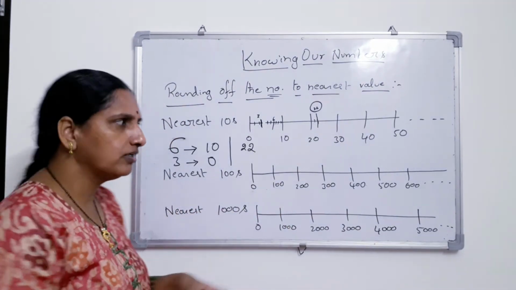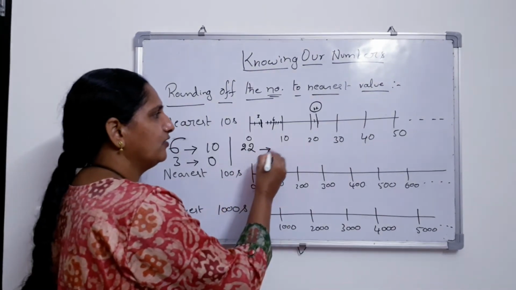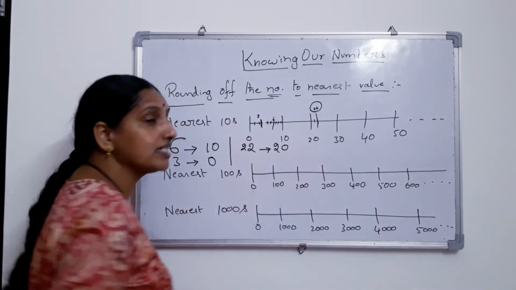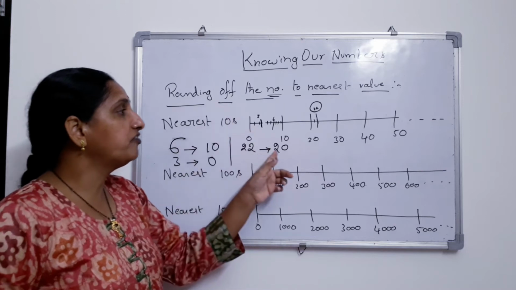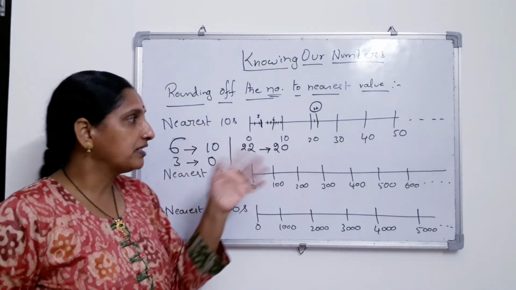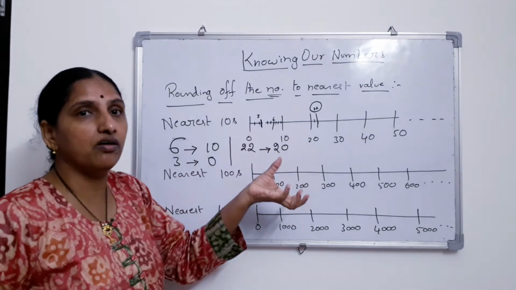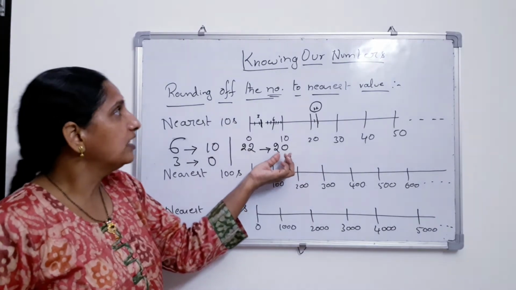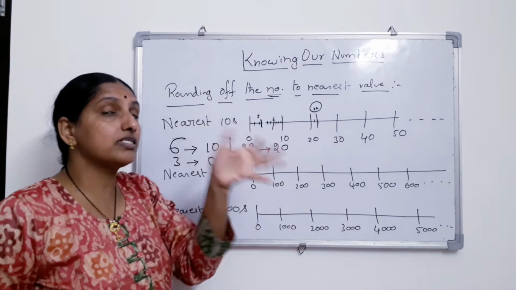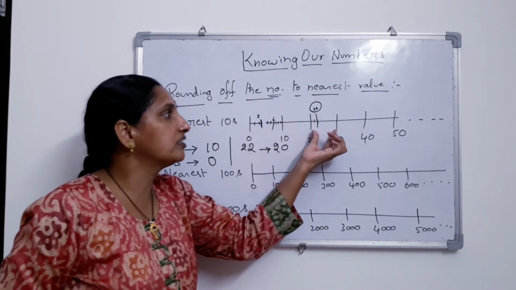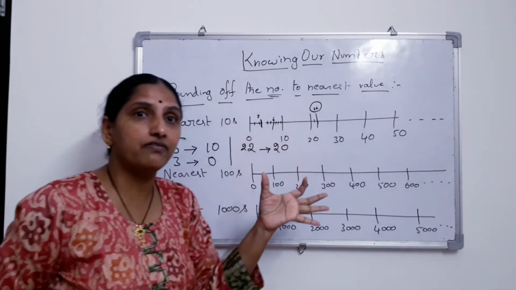Now guess what? Nothing is there, we know it. So the nearest value is 20. 22 is rounded off to the nearest tens, to 20. We are counting in tens now. See, everywhere 10 is the difference.